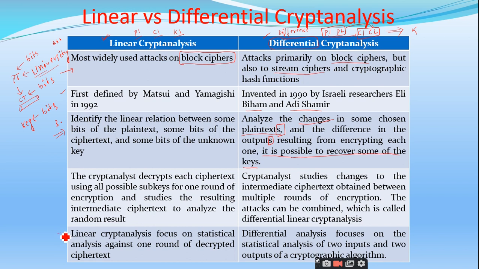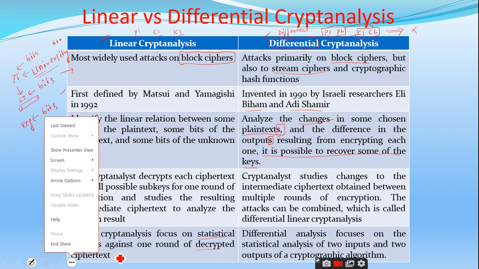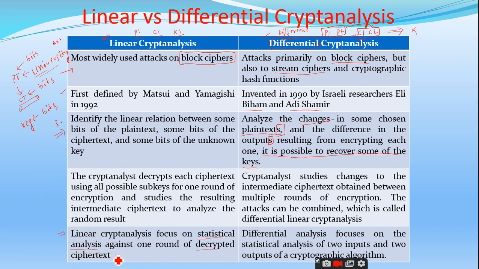And you try to look at this last point. So linear cryptanalysis focuses on statistical analysis. As I told that cryptanalysis itself makes use of lot of mathematical concepts. So lot of statistics are involved. So the linear cryptanalyst, he will make use of the statistics part of the mathematics, and he tries to get the decrypted ciphertext. Thereby, and this can be applied to lot of rounds, right?